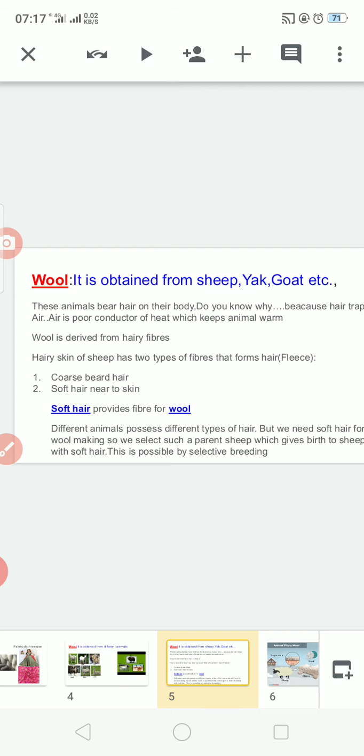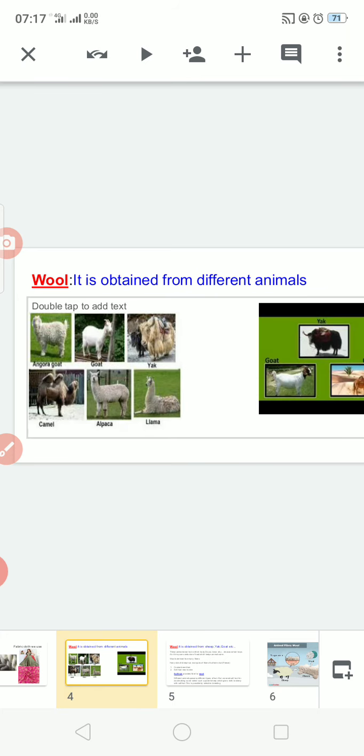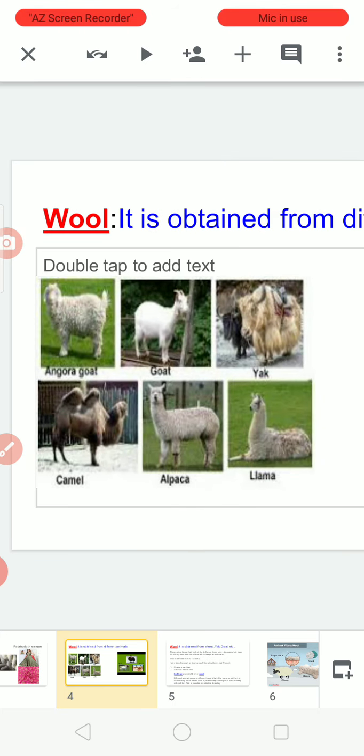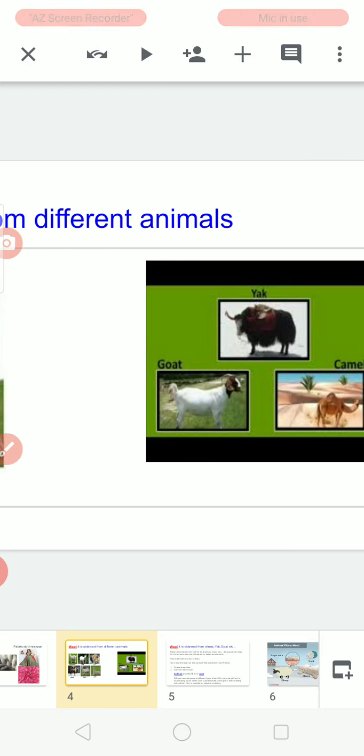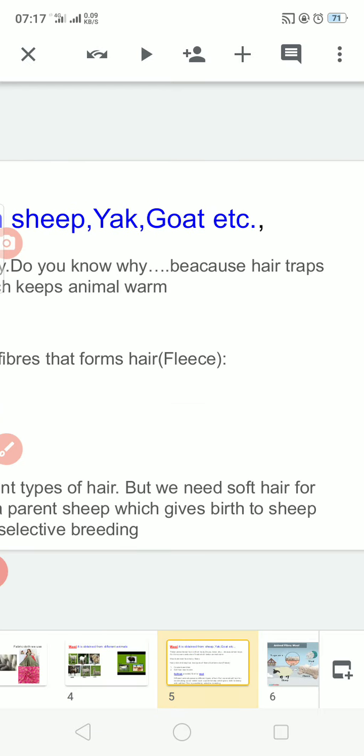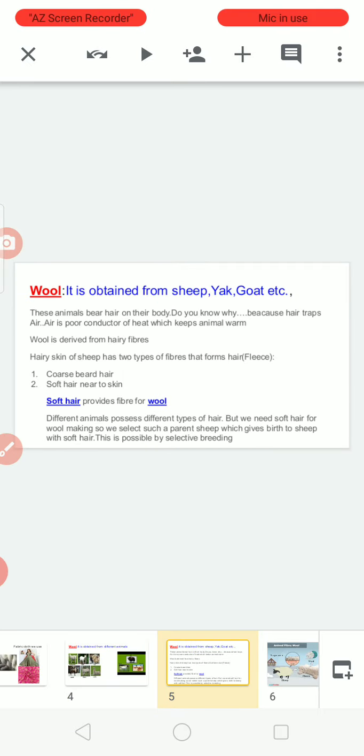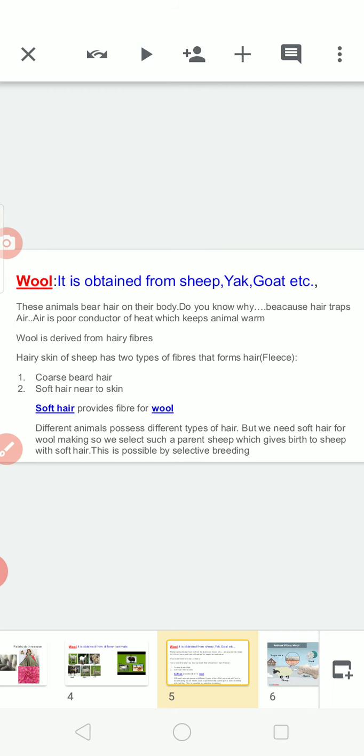Wool is a material that is obtained from sheep, yak, goat, etc. Generally, these animals bear hair on their body, as you can see in the diagram. This hair is mainly used for making wool. Why do they possess hair?